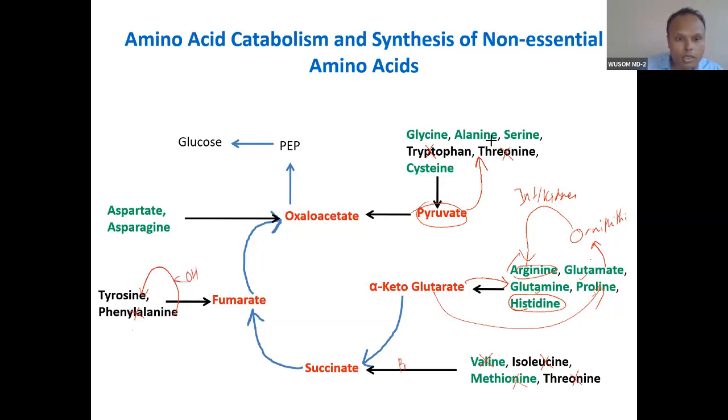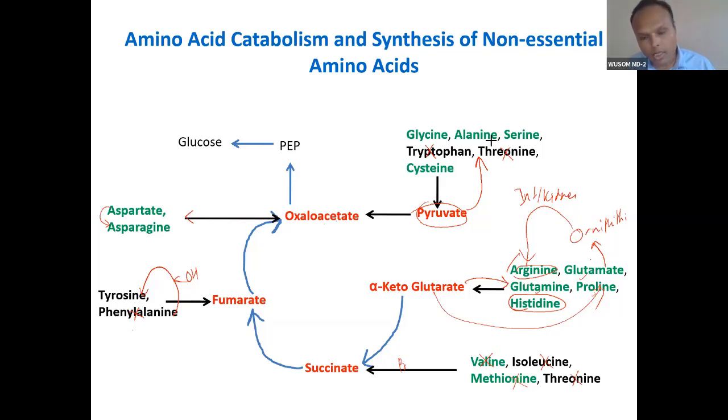So this is also one-way traffic. Now here, this is two-way traffic. Aspartate can convert into oxaloacetate, and oxaloacetate can be converted into aspartate. From aspartate, asparagine can be synthesized.